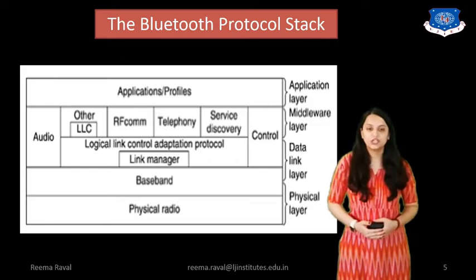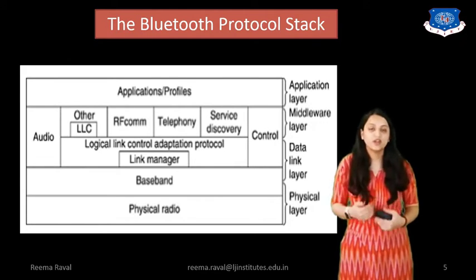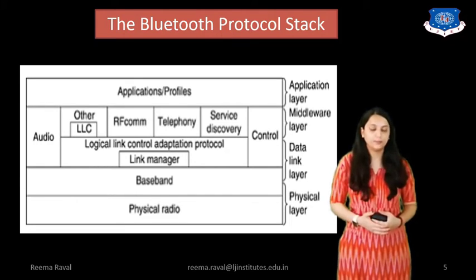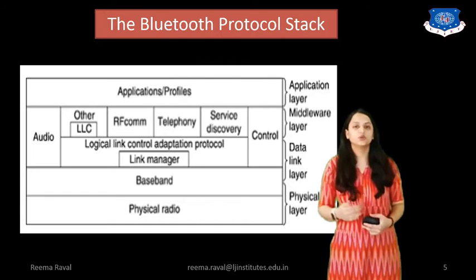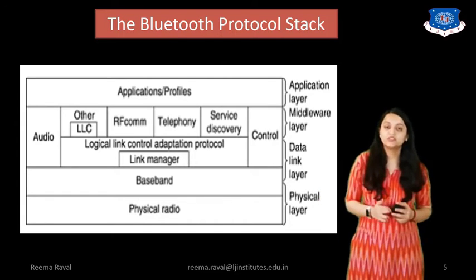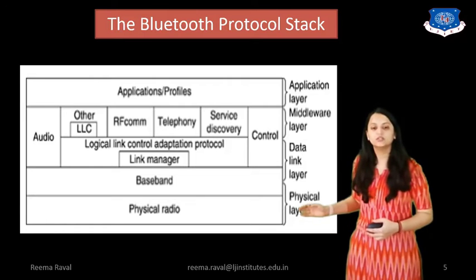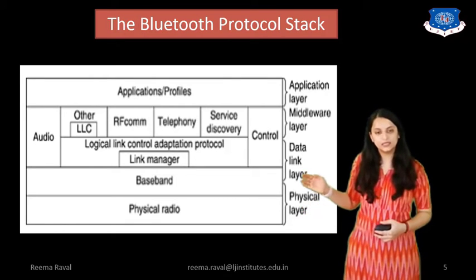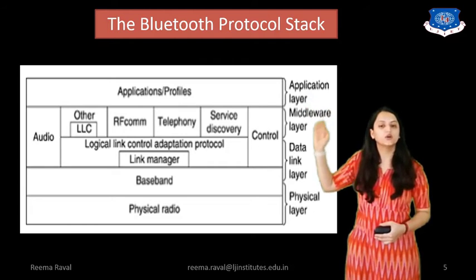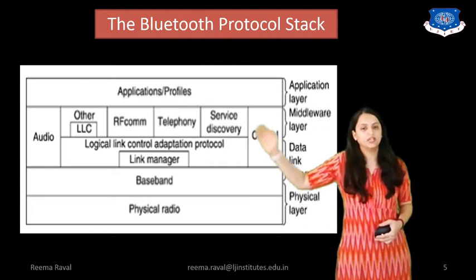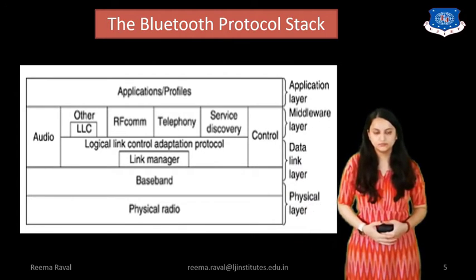And the last in application layer, the Bluetooth protocol stack has the applications or profiles, which we have seen earlier that were 13 applications or profiles. So this is the Bluetooth protocol stack that you need to remember, which is important. I repeat again, in Bluetooth protocol stack, physical layer is there, data link layer is there, middleware layer is there, and application layer is there. And according to that, the particular applications are decided in the protocol stack.